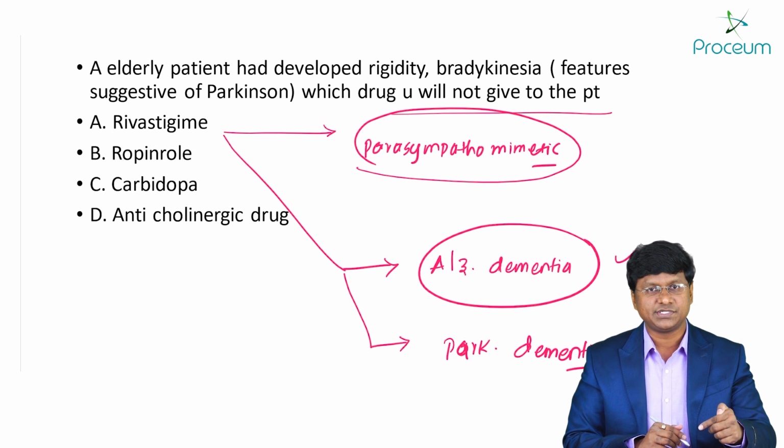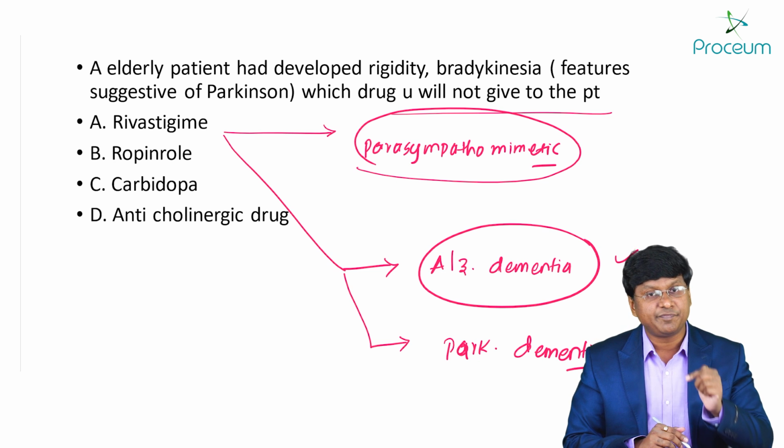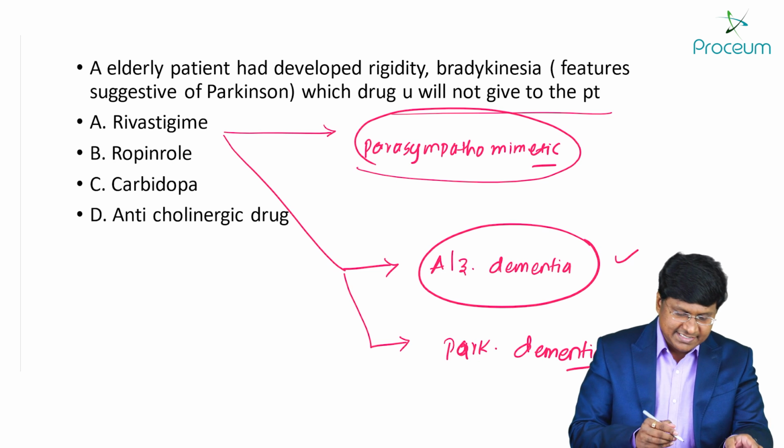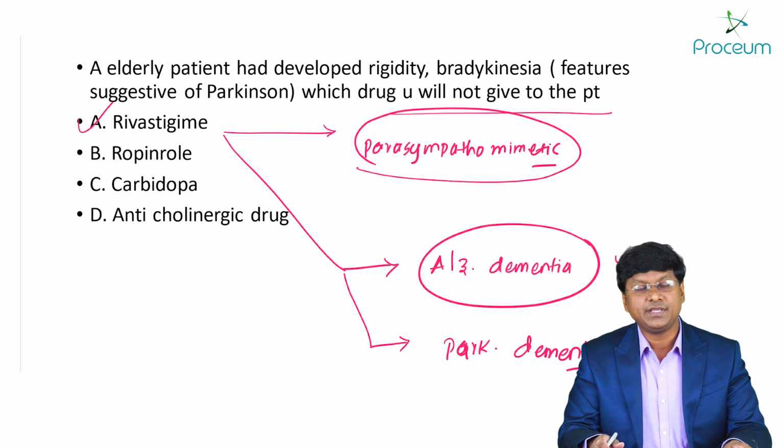But if you see the question, there is no history of dementia. So that is the reason why rivastigmine will not be given in this patient.